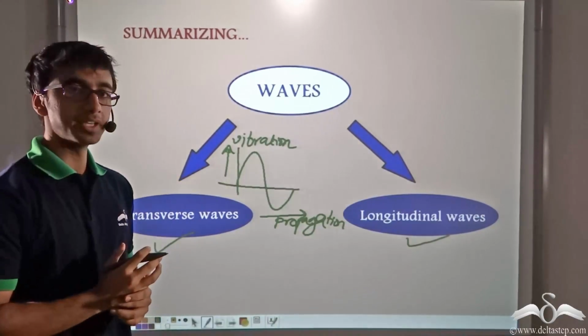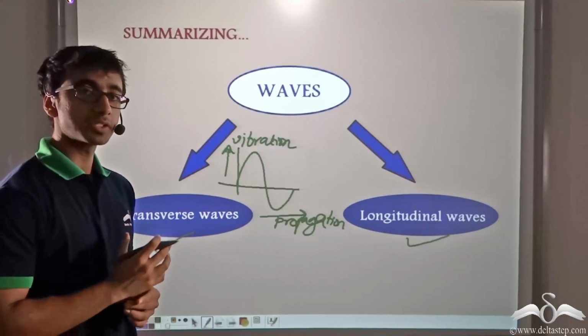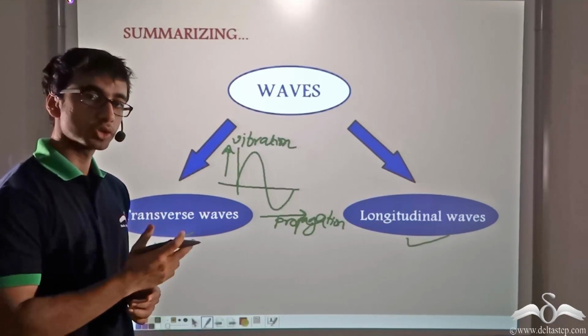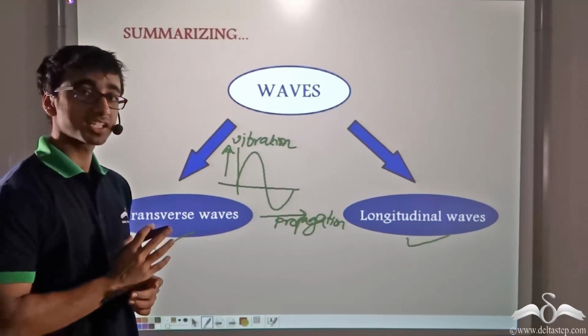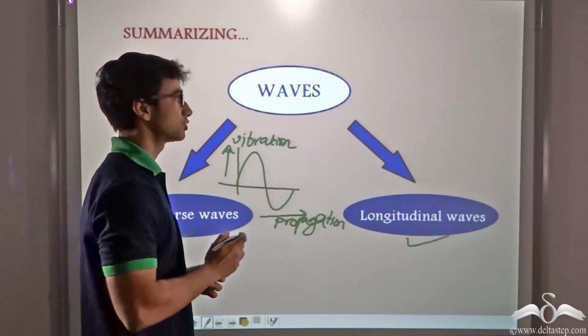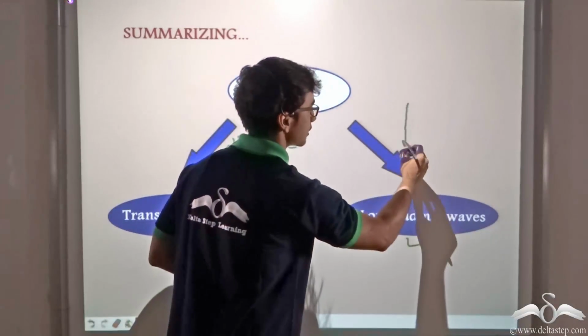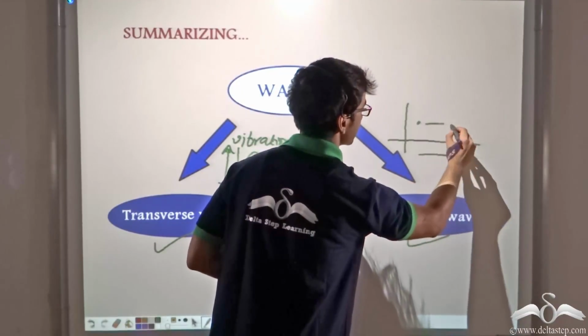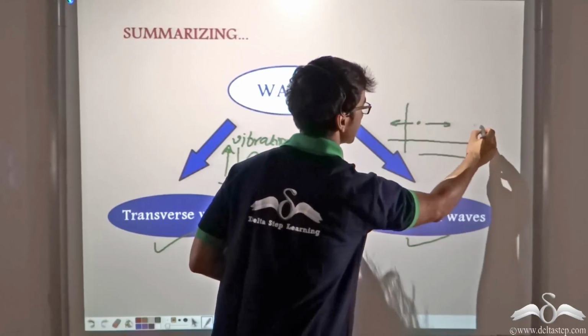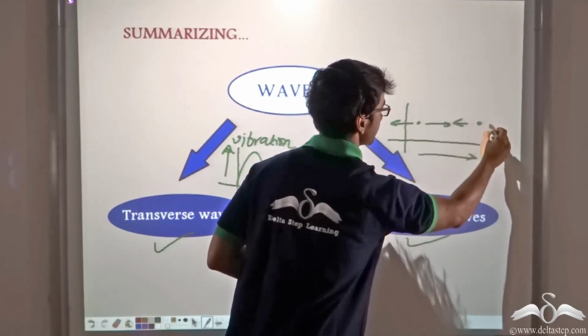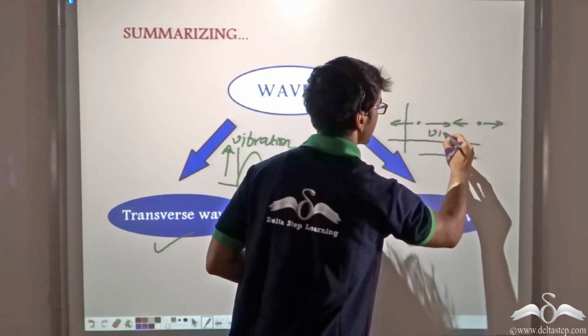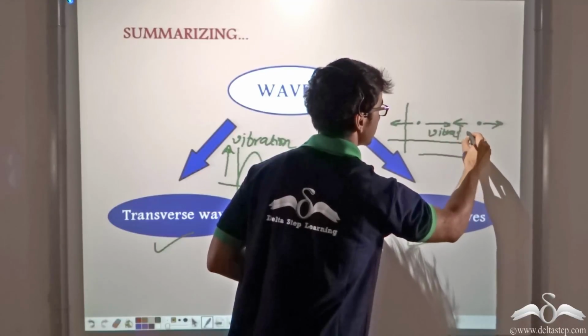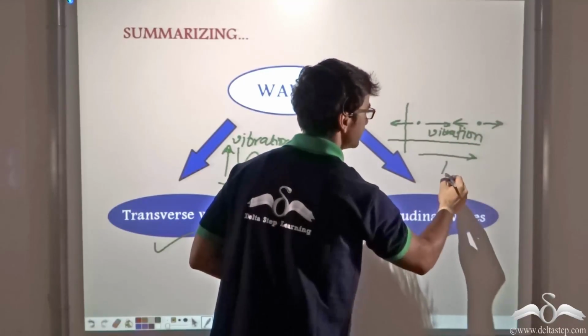In a longitudinal wave, the direction of vibration of the particles was in a back and forth motion in the direction of propagation of the wave. So it was in this way.